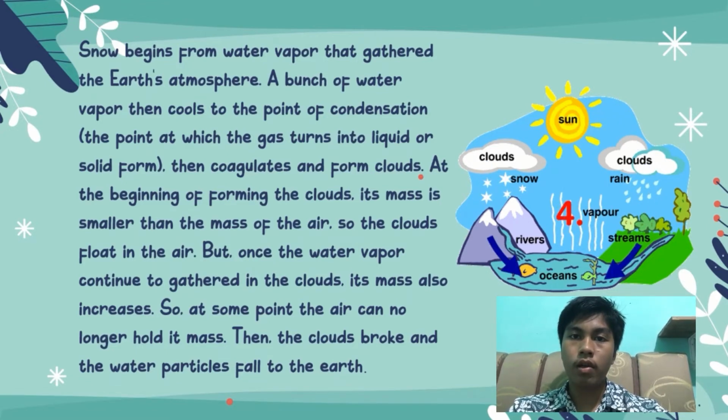At the beginning of forming the clouds, its mass is smaller than the mass of the air. So, the clouds float in the air, but once the water vapor continues to gather in the clouds, its mass also increases. So, at some point, the air can no longer hold its mass. Then, the clouds break and the water particles fall to the earth.